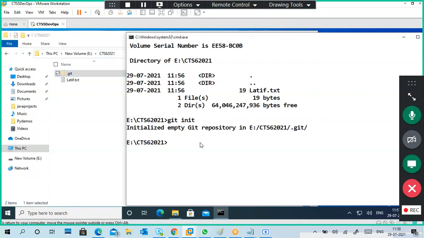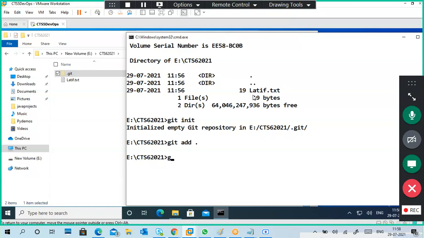Okay, so next one is git add. I'm going to add my current directory files. What are the files that are there? I'm going to add everything. Now the information is added to .git.